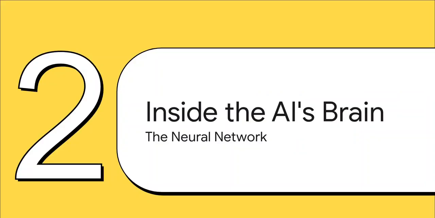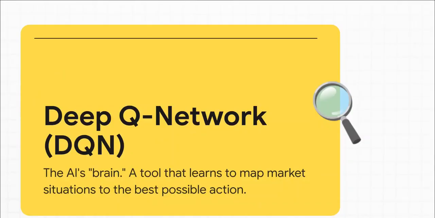Okay, so our AI is playing this game, but what's actually making the decisions? What's the brain behind the operation? Well, that's where the neural network comes into play. The AI's brain is a specific type of neural network called a deep Q network, or a DQN. Now, don't let the name scare you off. You don't need to get all the complex math. Just think of it as a really sophisticated pattern matching machine. Its entire job is to look at a market situation and say, okay, given everything I'm seeing right now, this is the action that's most likely going to get me the biggest reward.